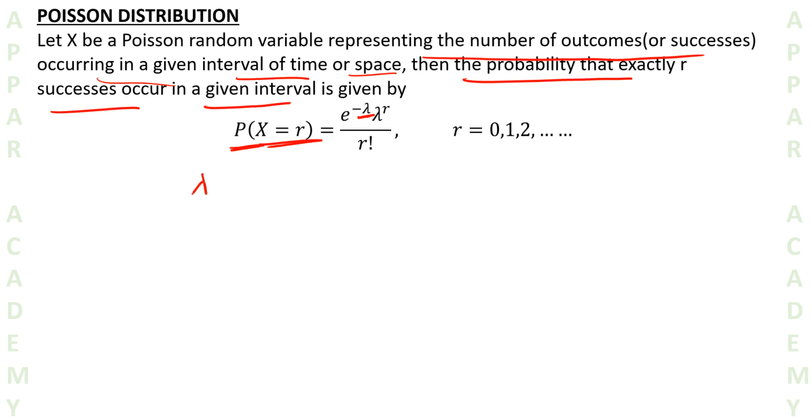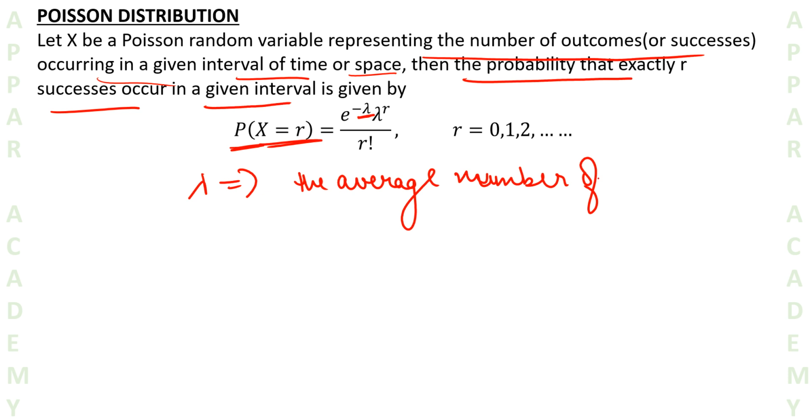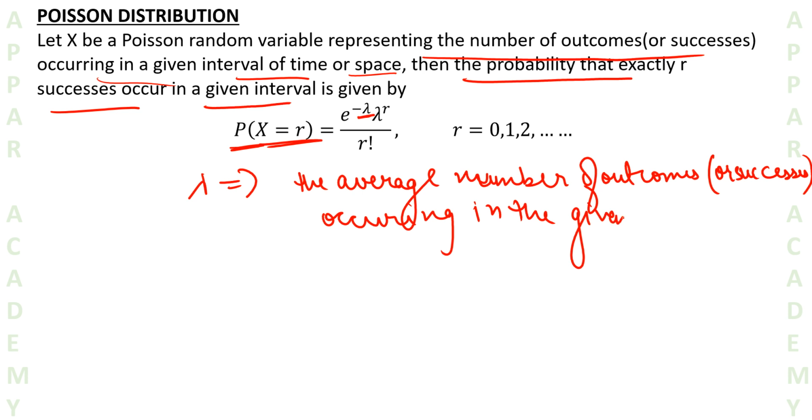What is lambda over here? Lambda is simply the average number of outcomes or successes occurring in the given interval or space. So basically, the average number of successes is known as lambda.